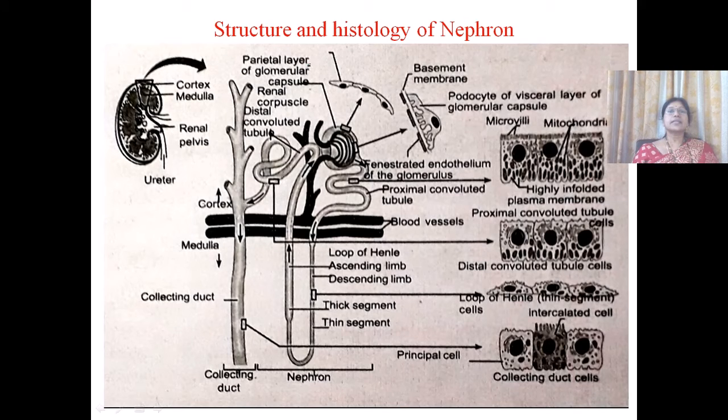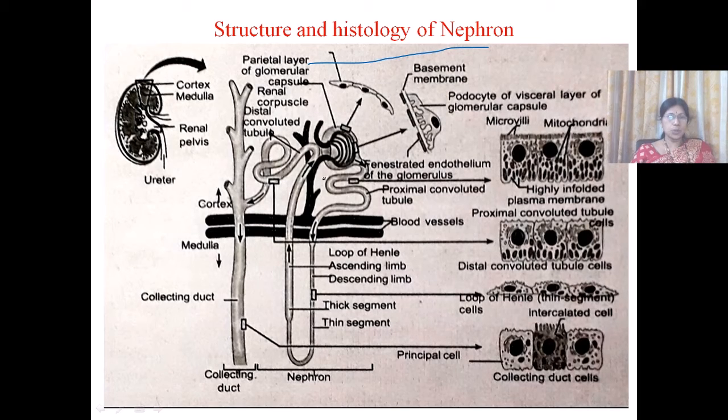Now let us see the structure of nephron. Each kidney consists of many nephrons. Each kidney has about 1.2 million nephrons. Nephron is a structural and functional unit of kidney. So nephron is a long tubular coil structure.